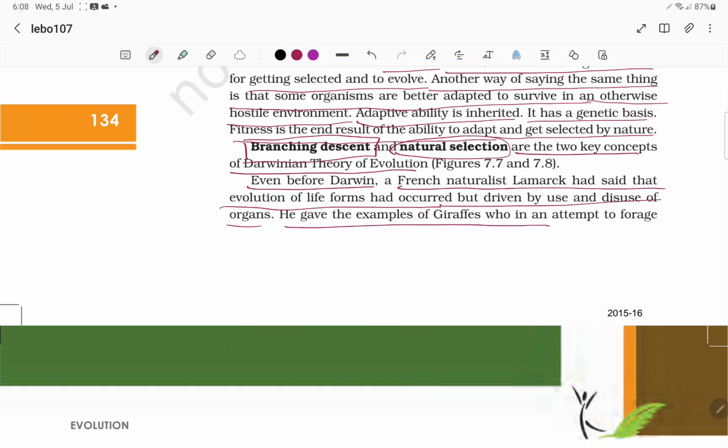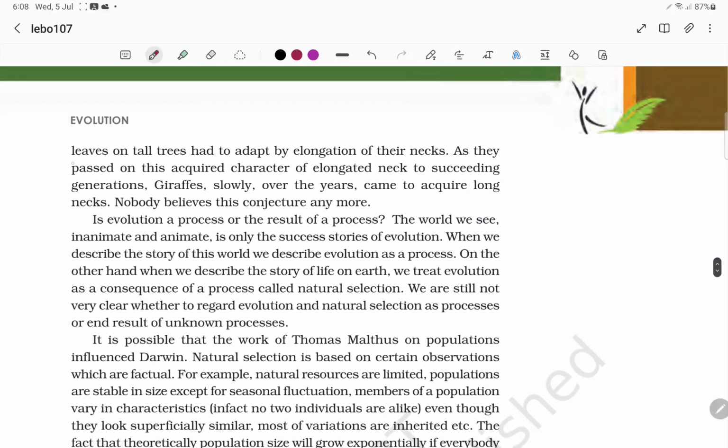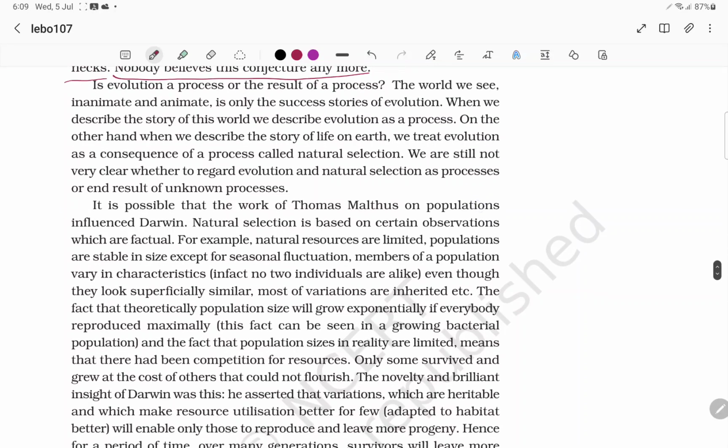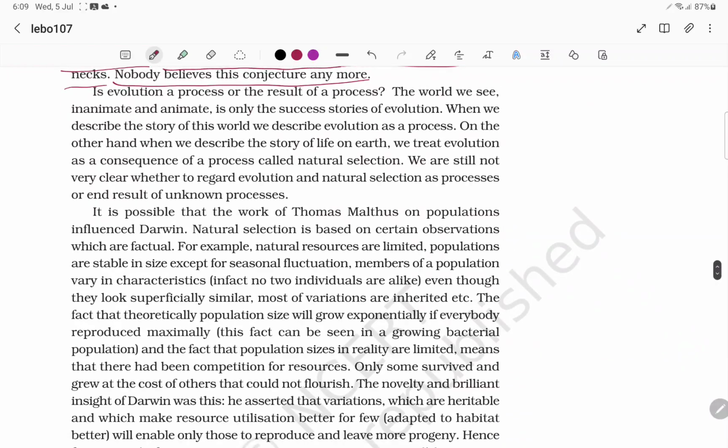He gave the example of giraffes, which, in an attempt to forage the leaves of tall trees, adapted by elongation of their necks. They passed on this acquired character of elongated necks to succeeding generations, so giraffes slowly over the years came to acquire long necks. Nobody believed this conjecture anymore. Nobody believed Lamarckism, use and disuse.